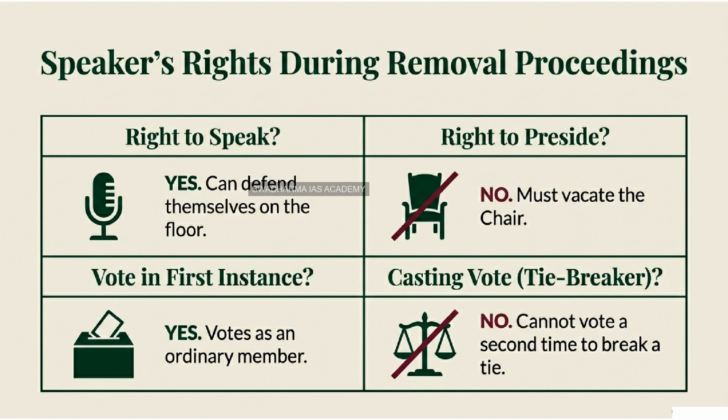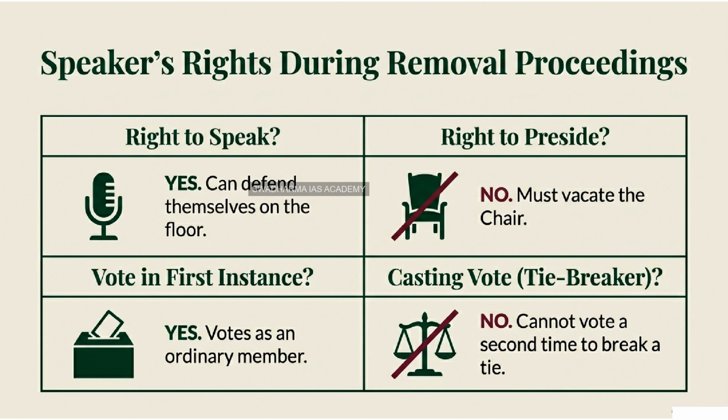Okay, let's unpack that phrase. Normally, the speaker only gets a vote when there's a tie, correct? The casting vote. Correct. Under normal circumstances, governed by Article 100, the speaker acts as a neutral umpire. He does not vote in the daily business of the House. He only exercises his vote to break a deadlock. This is called a casting vote. But when he is facing removal, he effectively steps down from the umpire's chair. He becomes an ordinary member for that duration.